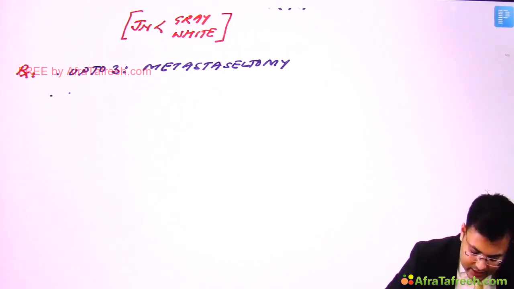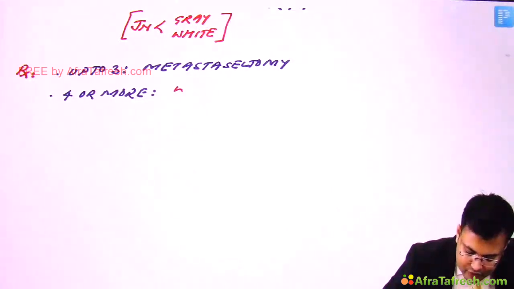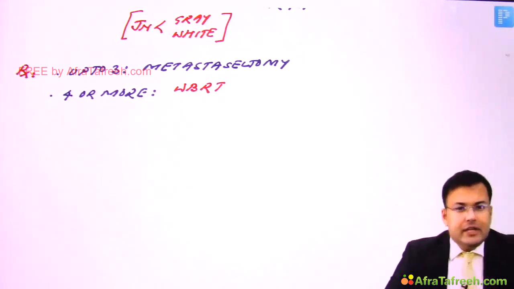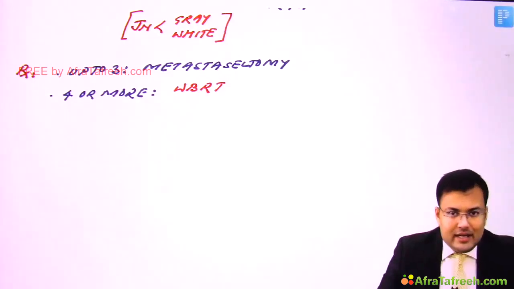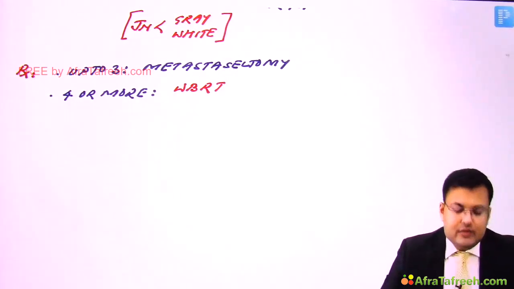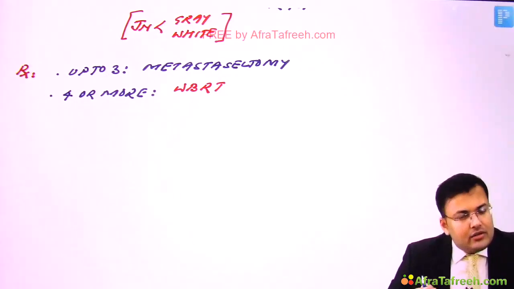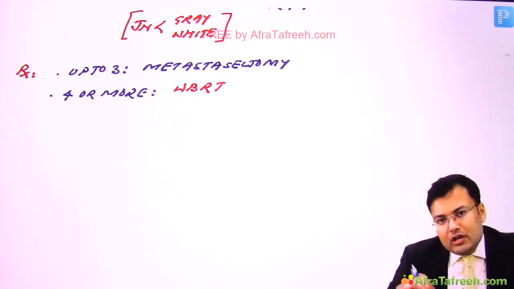Clear? If the number is 4 or more, in these cases we go for whole brain radiotherapy. Can we use stereotactic radiosurgery? Yes, we can use radiosurgery, but radiosurgery is used only for smaller tumors.